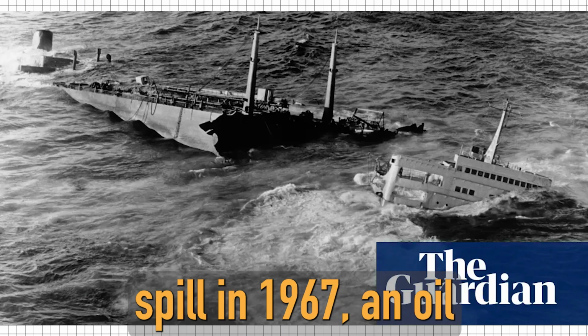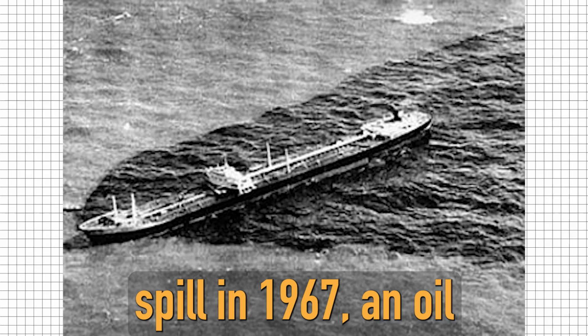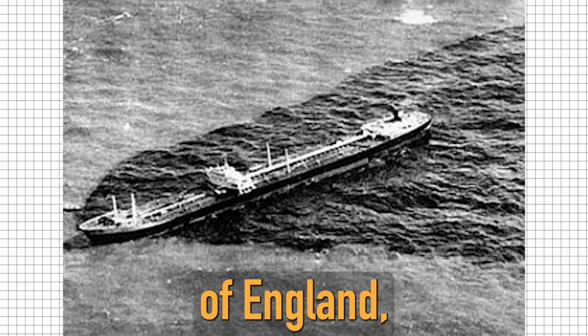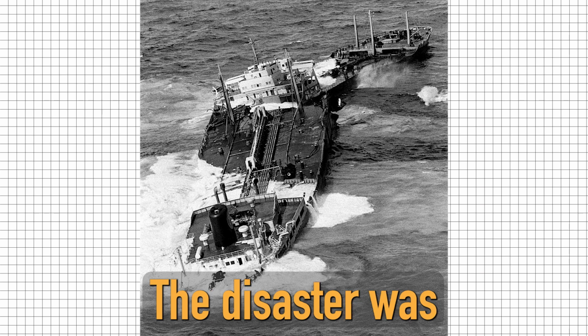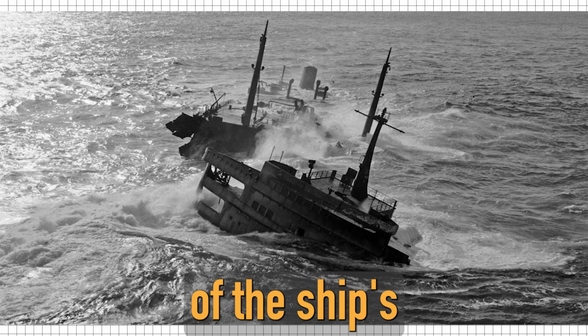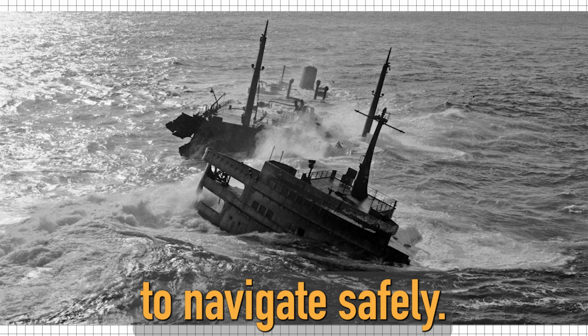Torrey Canyon oil spill. In 1967, an oil tanker ran aground off the coast of England, releasing millions of gallons of oil into the ocean. The disaster was caused by the failure of the ship's captain to navigate safely.